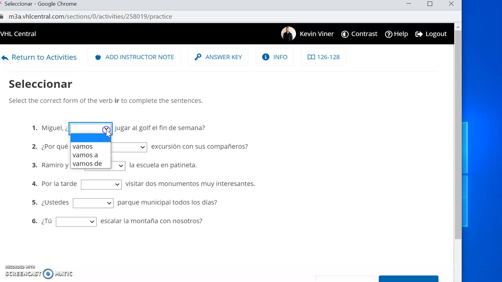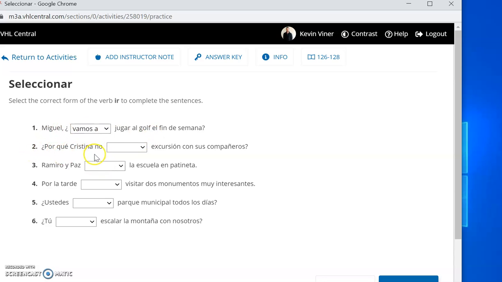All right, so número uno. Miguel, blank, jugar al golf el fin de semana. Pause. And we're back. And it would be vamos a, right? Are we going to play golf this weekend? So you have to have that. The vamos, you can't have just vamos. You need that a, and vamos de is not an option here, okay?